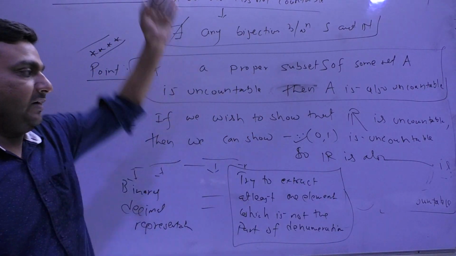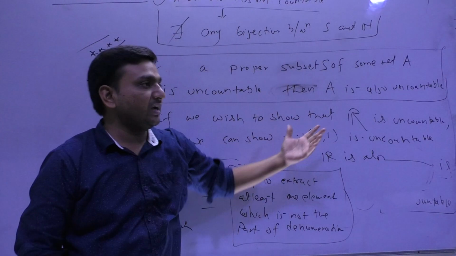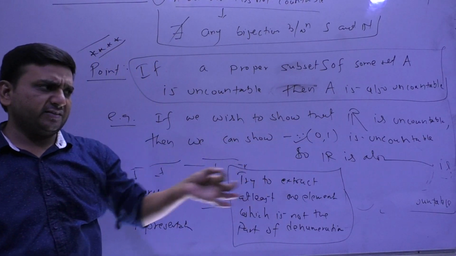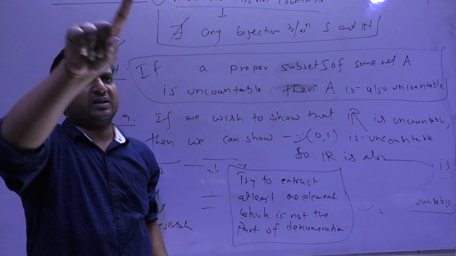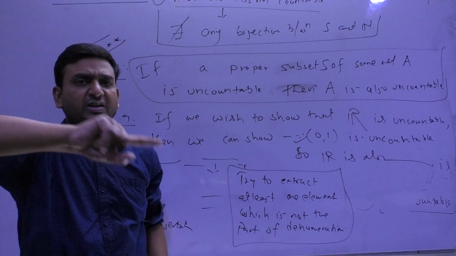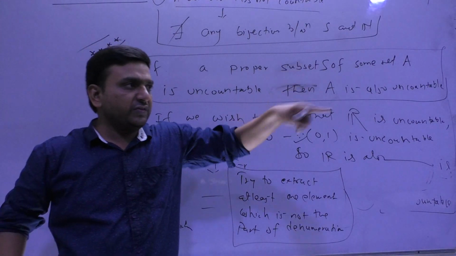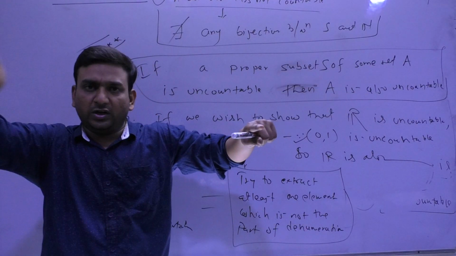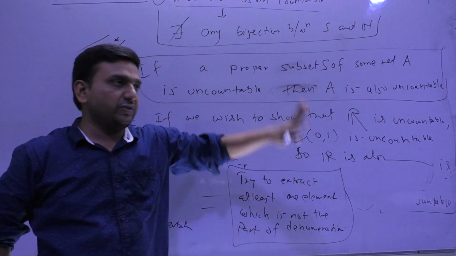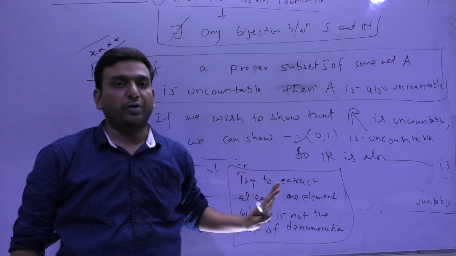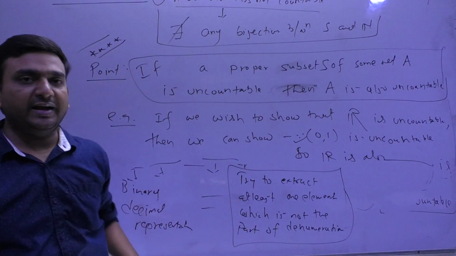Okay, so whenever we try to show some uncountability, we first start the countability. Let's say in diagonalization you start, you just count, and at the end of the process you say that this is some particular element which is not coming in this counting, so this set will be uncountable. So these are some basics behind that.